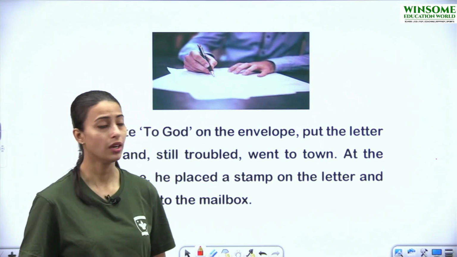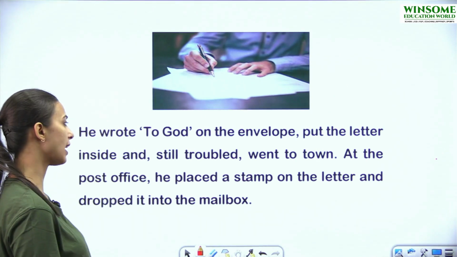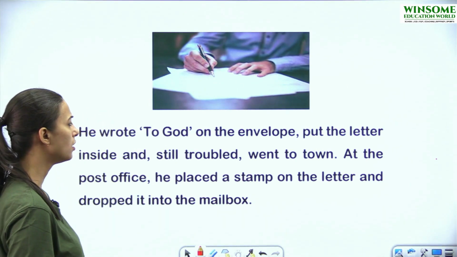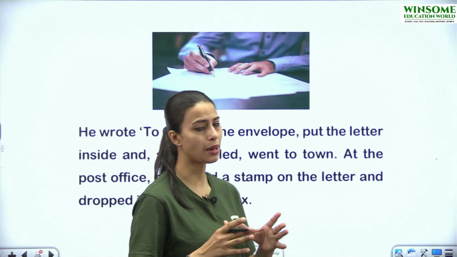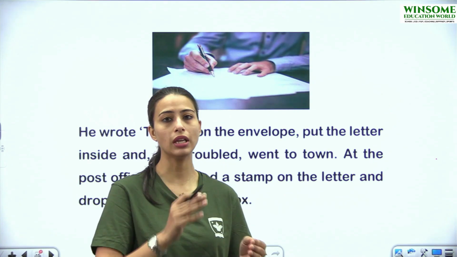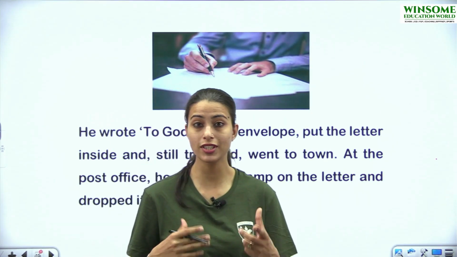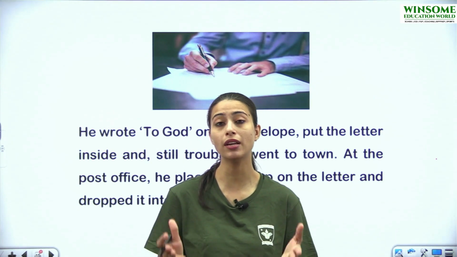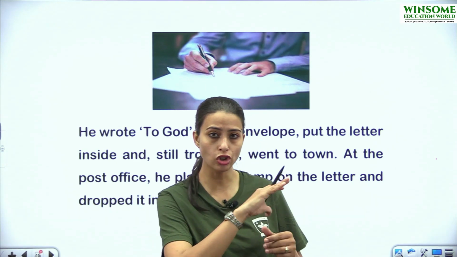He wrote to God on the envelope, put the letter inside, still troubled, went to town. So now he just completed his letter, and on the envelope he wrote to God. If you have written letters, you must be knowing that when we are placing our letters inside the envelopes, what do we write on top of the envelope?